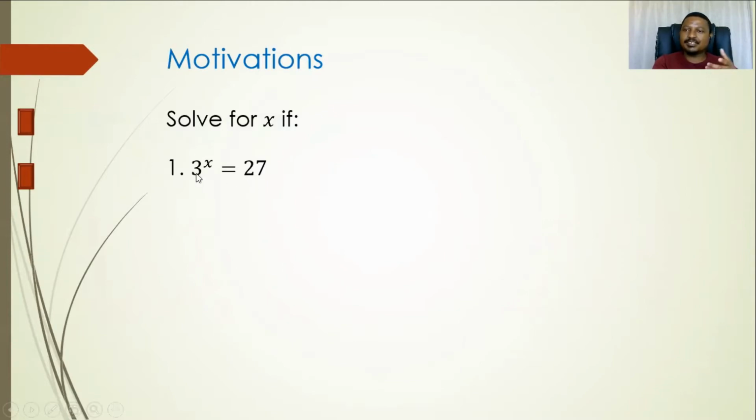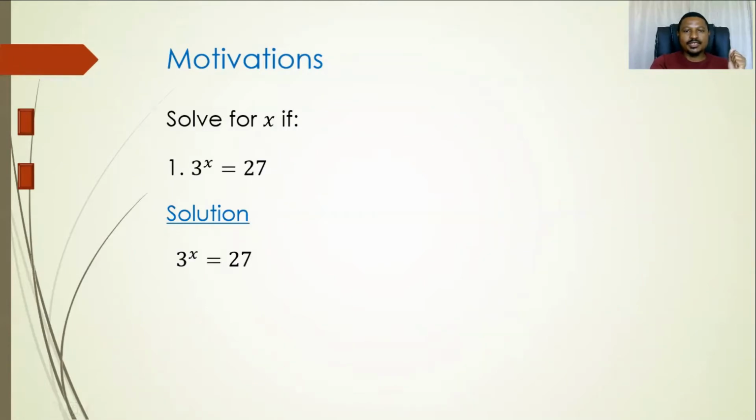This one is a prime already, so there's not much that we can do. But 27, obviously, there is something that we can do. We can express 27 as a prime number to the power something. Obviously, that prime number that we have to look for should be the same as this one. So we have to find a number that we raise 3 with, and then we get 27.